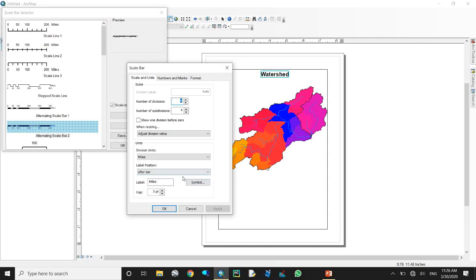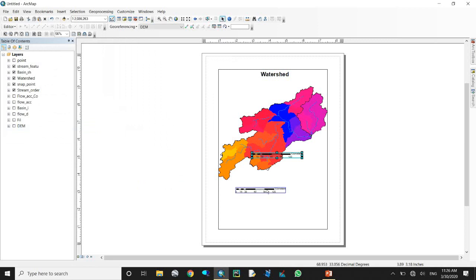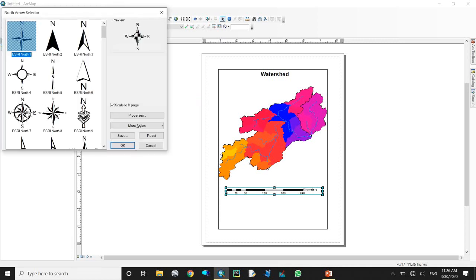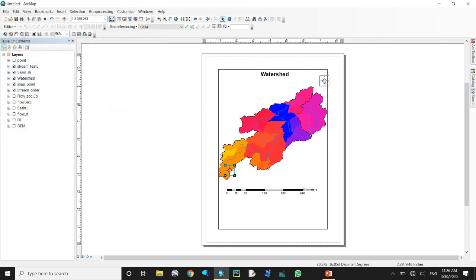It should be great looking after some adjustments. And also we can use a legend and the north arrow. This one is more great for me. I have already done this. Okay, you can do anything. I have already talked about Insert in the coronavirus video, you can use it. Okay, now this is a watershed. We talked here about how to create a basin, flow direction, accumulation, stream order, and how to create a watershed.